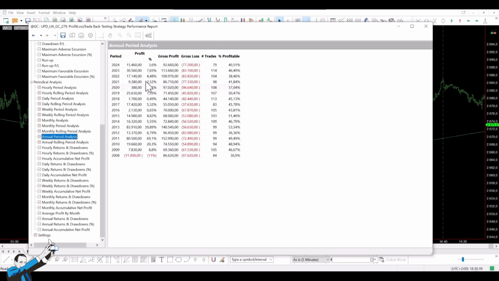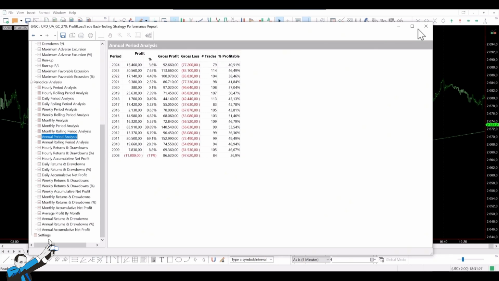However, I want to focus on the out-of-sample years. 2022 with a net profit of $17,000, 2023 with $30,000, and 2024 with $15,000. These are very satisfying performances, confirming that this strategy works well with current session breakouts.